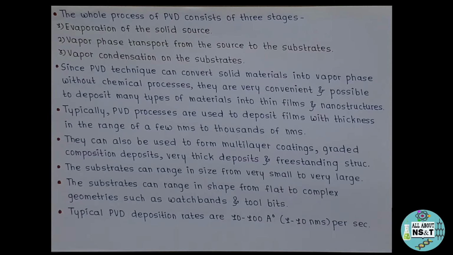The substrate can range in size from very small to very large, and in shape from flat to complex geometries such as watch bands and tool bits. Typical PVD deposition rates are 10 to 100 Angstrom per second, that is, 1 to 10 nanometers per second. That means we can deposit 1 to 10 nanometers per second using PVD.